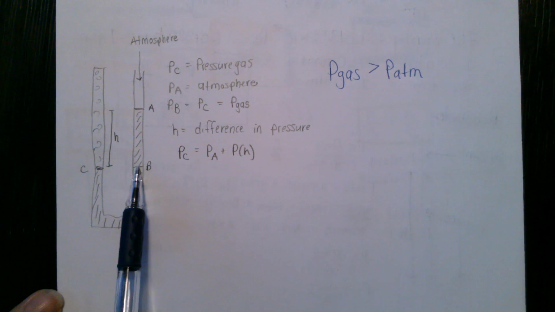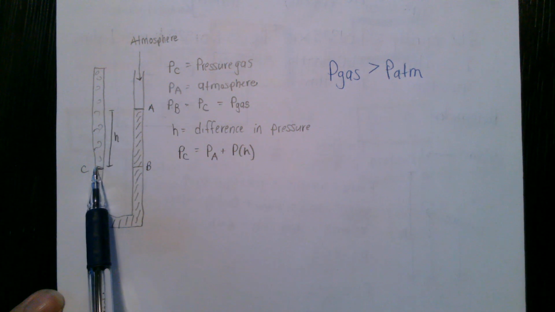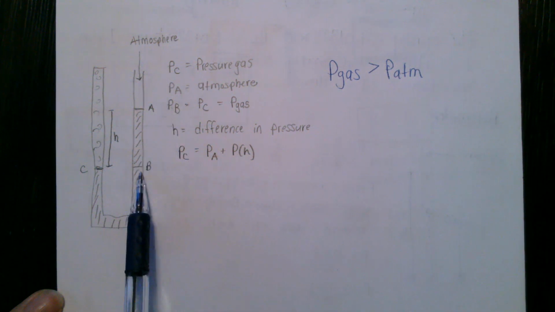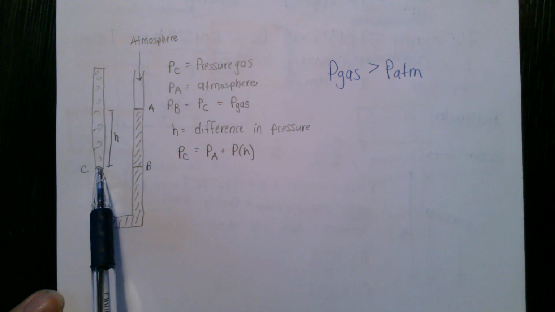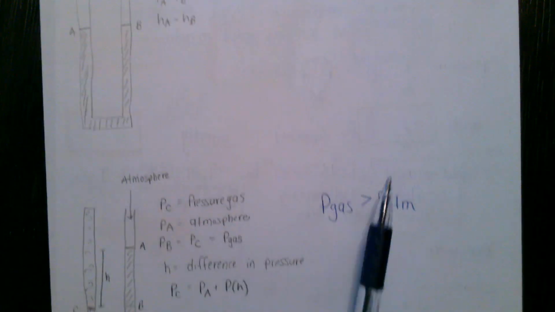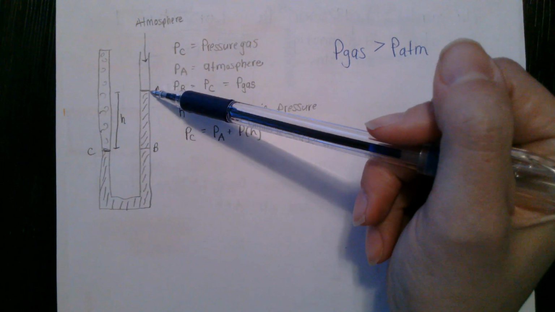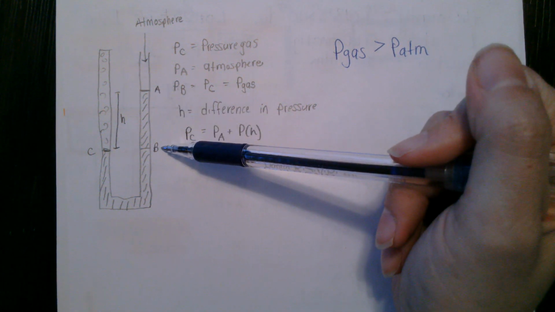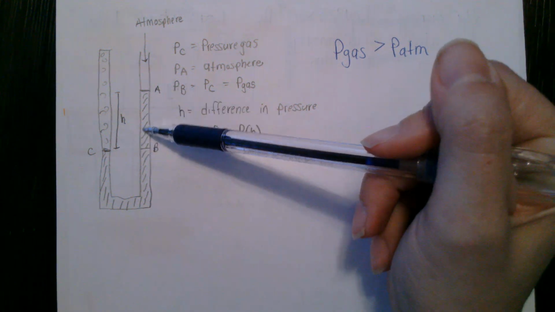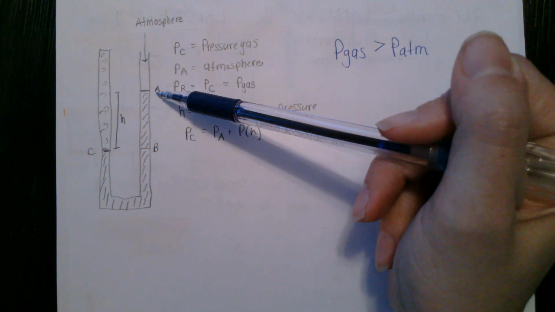Okay, so if we draw a level over here and call this B, the pressure at A is the atmospheric pressure, but this line here, pressure B, is the same as the pressure of our gas, because, again, if we go back up here, equal pressures have equal heights. So pressure of C is the same as pressure of B. And the pressure up here is much less than the pressure here, because this point at B has the whole weight of all of this mercury acting upon it. So the pressure at B is greater than the pressure at A.